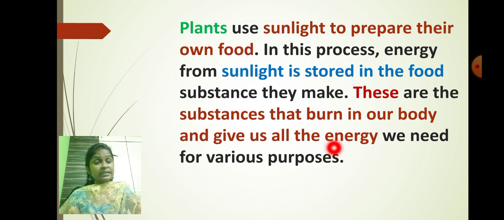Energy we get just because of the digestion of the food material. Understood? So the food is very, very important. Understood over here? So what are plants doing? Plants are absorbing the sunlight and converting the sunlight into food material, and that food is consumed by us and we are generating the energy.